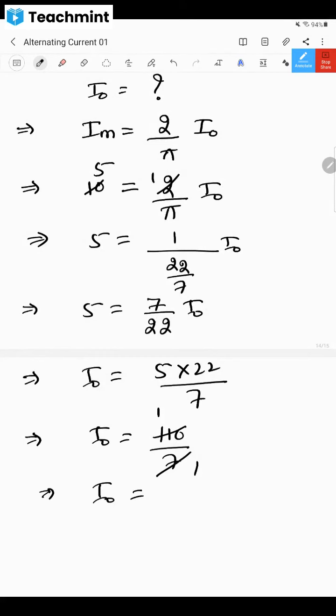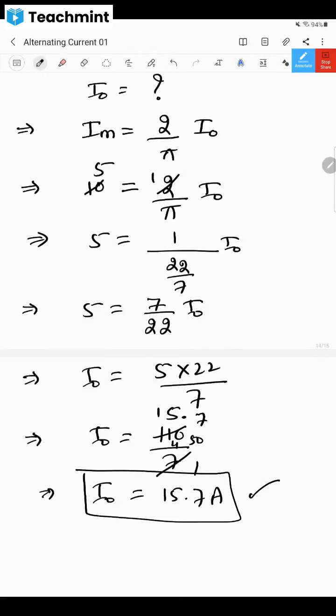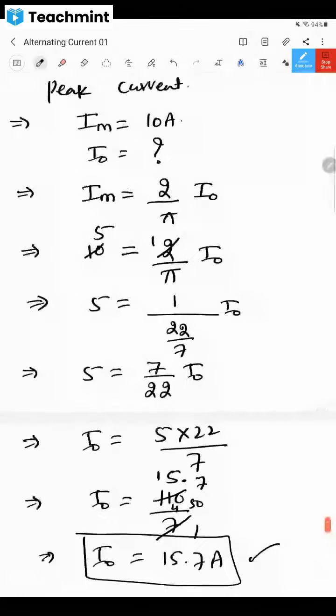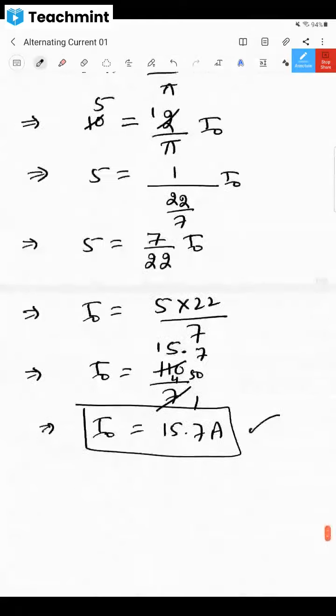7 ones are 7, 7 fives are 35, 4 is the carry. So the answer is 15.7 ampere. So this is the peak current. Is it understood, dear children? Clear, no?